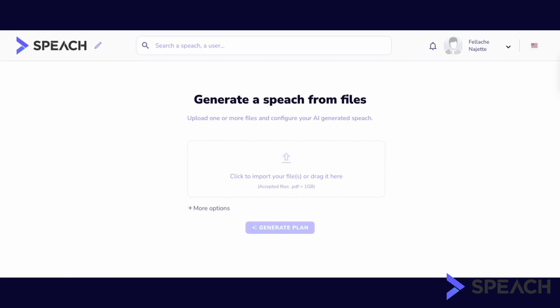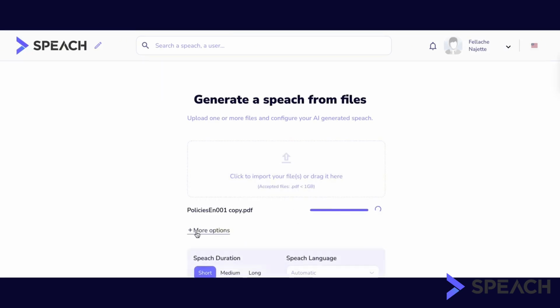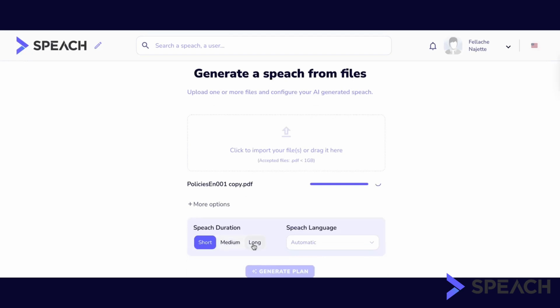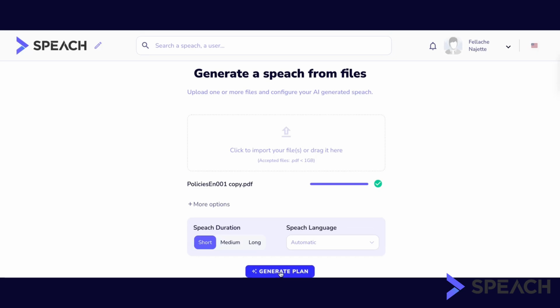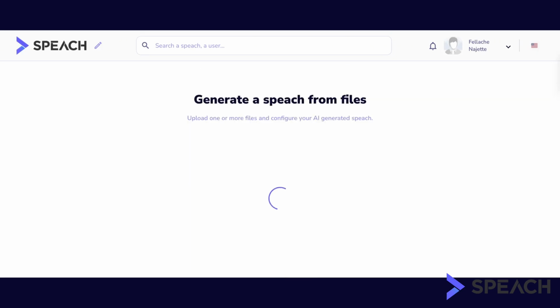You have few additional options. Choose the duration of the speech between short, medium or long. Choose the language of your speech. The AI will automatically translate it, or you can leave the language detection in automatic.